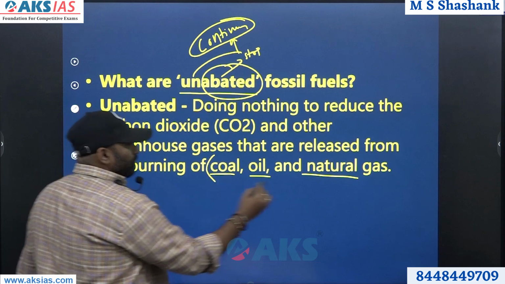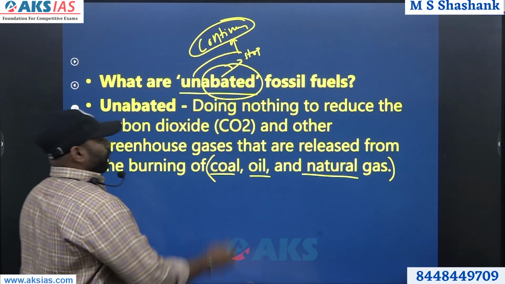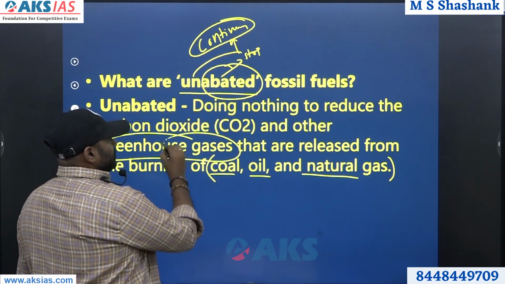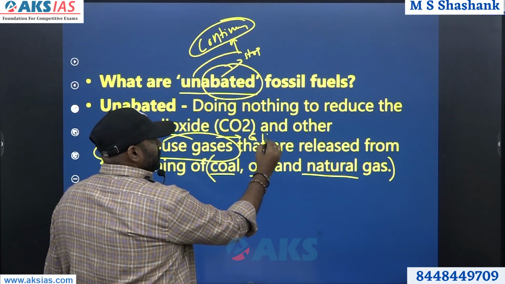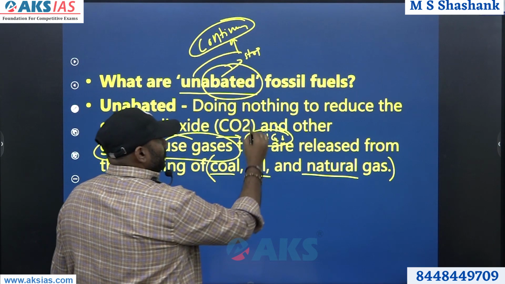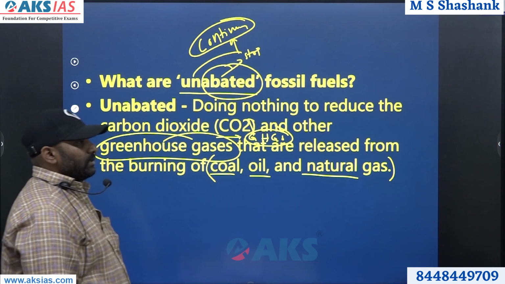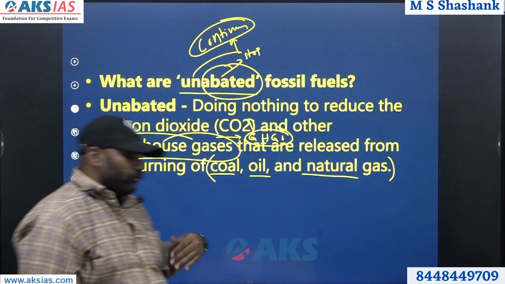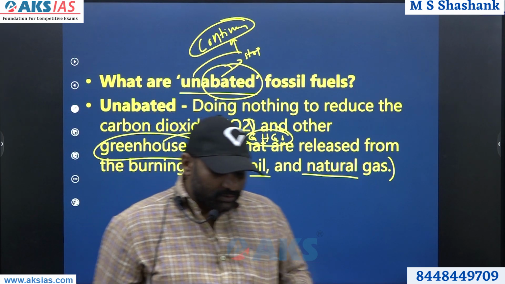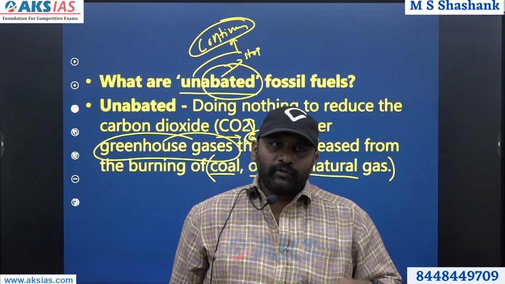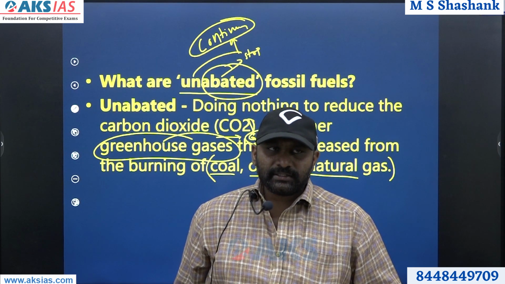When these are burnt, a lot of greenhouse gases, GHGs, are produced and carbon dioxide is one of them. So till now, fossil fuels have been the major source of fuel and energy for a lot of countries.